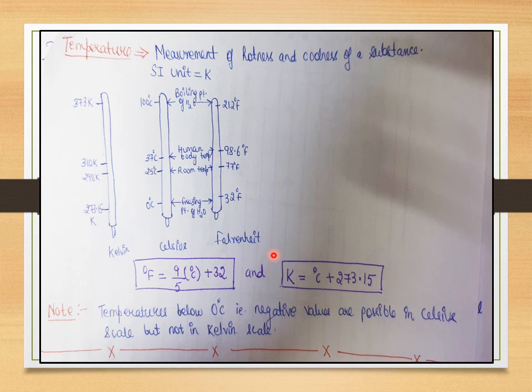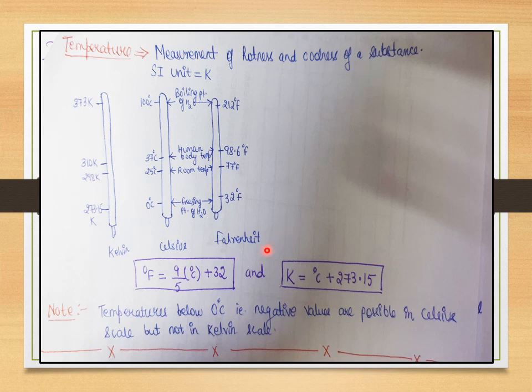The thermometer that we use for finding out the body temperature, to check if we have fever or not, will have the Fahrenheit scale marked on it. So the scale we are actually using there is the Fahrenheit scale.